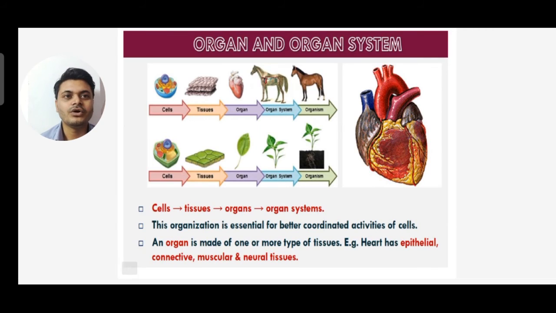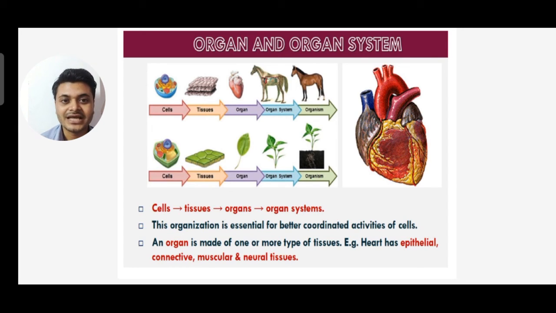Next, you see organ and organ system. A group of cells combine to perform a specific function, and those are called tissue. Cells combine to form tissue, tissue combines to form organ, organ combines to form organ system, and organ systems combine to form an organism. It is the same for plant and animal cells. This organization is essential for better coordinated activities of the cell.